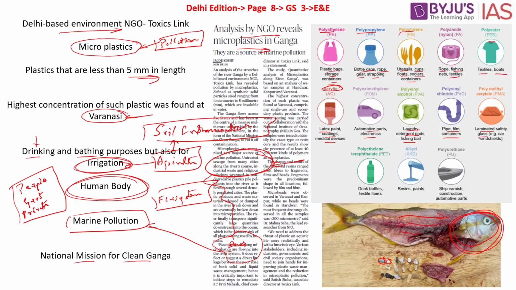So basically, the microplastics are becoming omnipresent. They are present everywhere as well. So we have to stop the menace of plastic pollution to save not only the human bodies, but also other organisms as well. It is this that we have to understand in reference to this article. Now let's look into the next article.